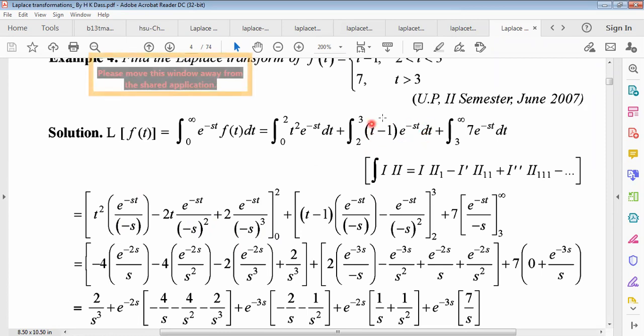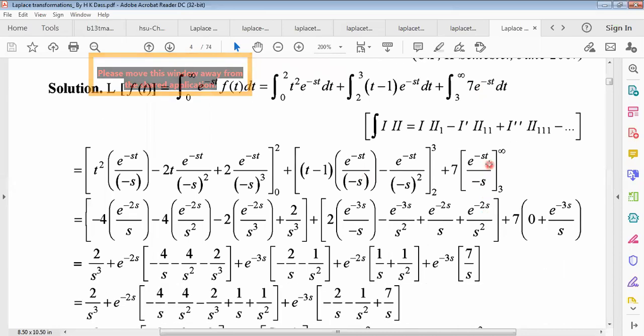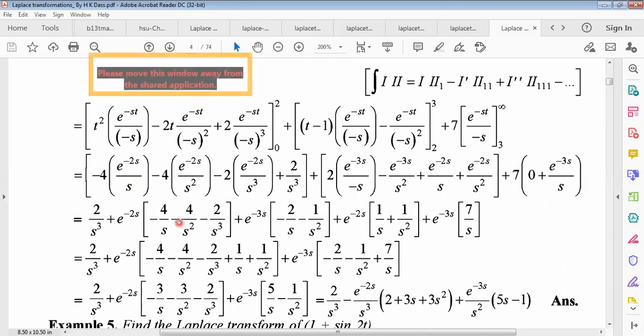Similarly, integrating by parts like this, t minus 1 into the integration of e to the power minus st, minus the differentiation of t minus 1, which is 1. So again the integration of this will be e to the power minus st over minus s whole square. Now 7 into this integration will be only 1 by s. After putting in the limits, we get this line. Very easy for you. I hope if you practice at home, you can do it. Now adding and subtracting all these values, we get the required result.